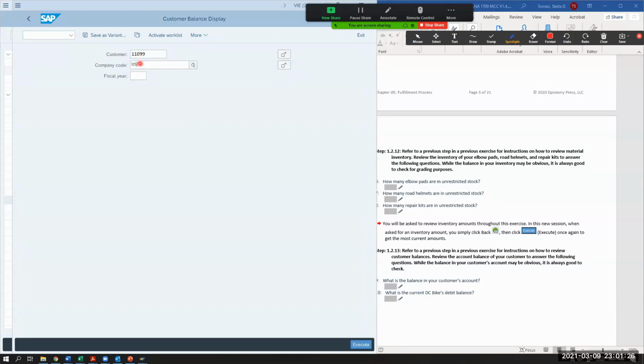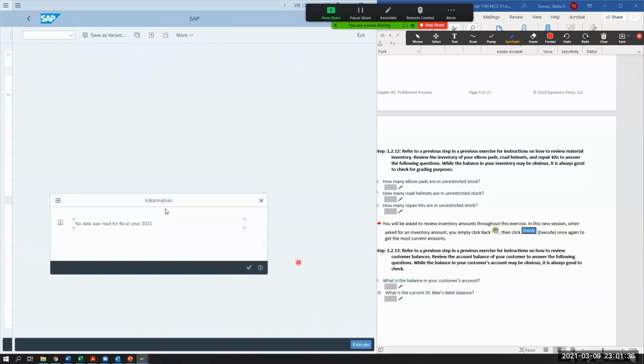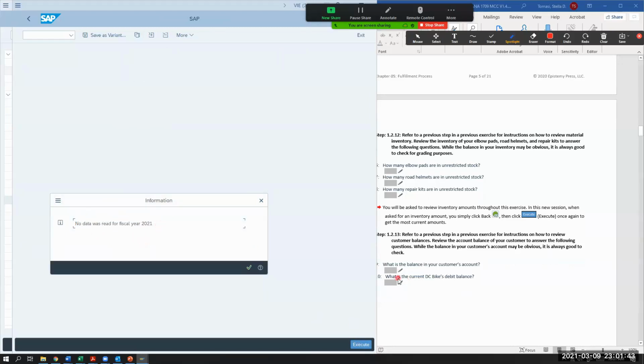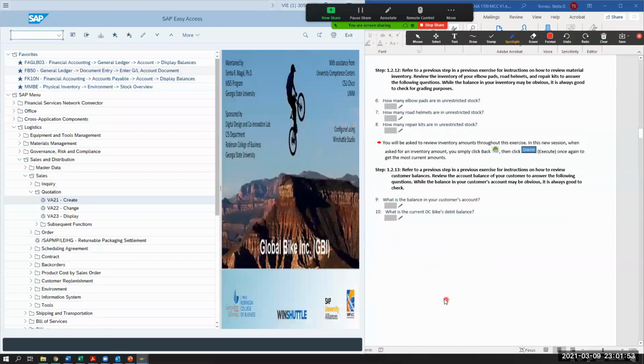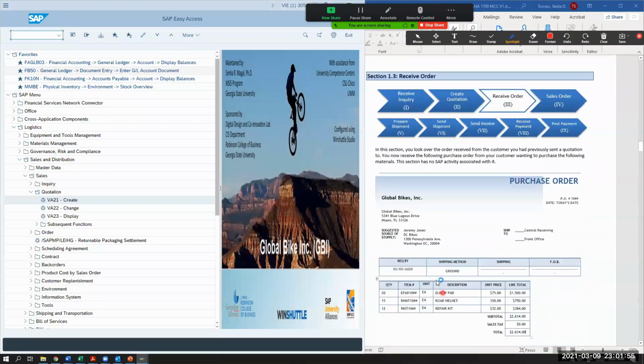My company code is going to be US 99. My fiscal year is going to be 2021. And then I'm going to hit execute. And it says no data was read. Is that correct? Pretty much. There's no balance, right? There's nothing. So everything is 0 because there's no data there for the fiscal year. So I can actually minimize that because nothing happened. We didn't put an invoice there, so we haven't really dealt with them. It's just a quotation. So nothing's moved in our stock and nothing has really been updated in our account.